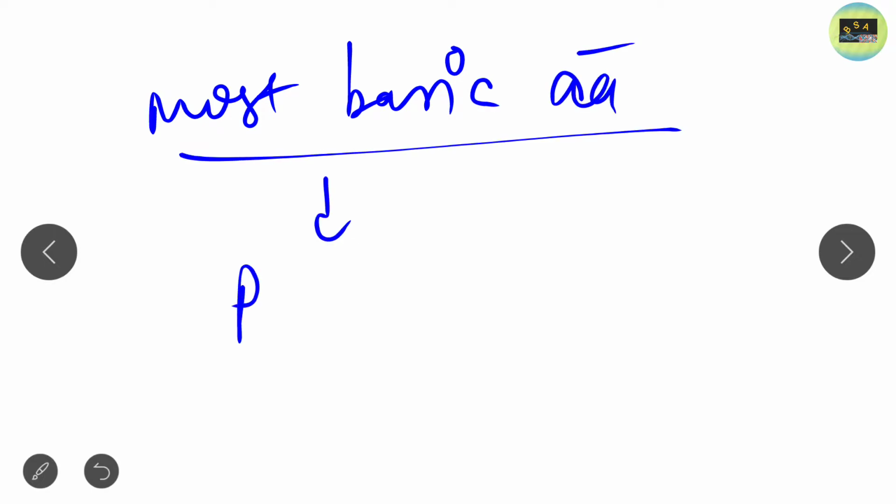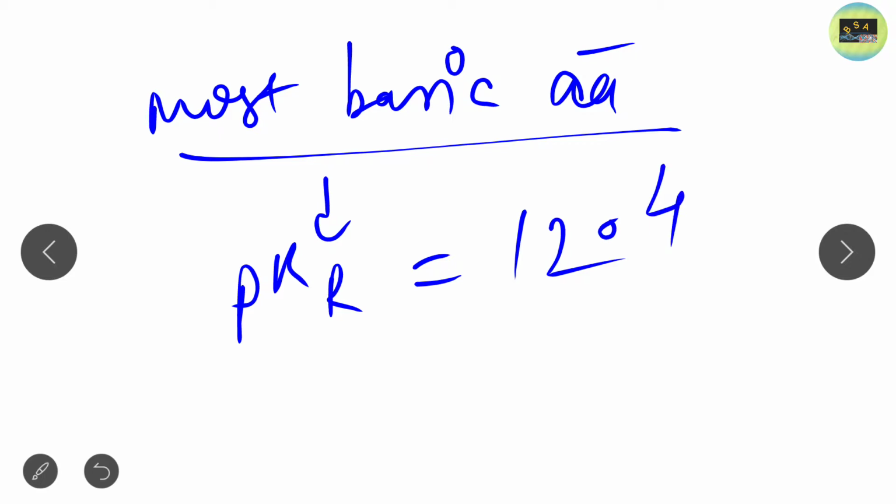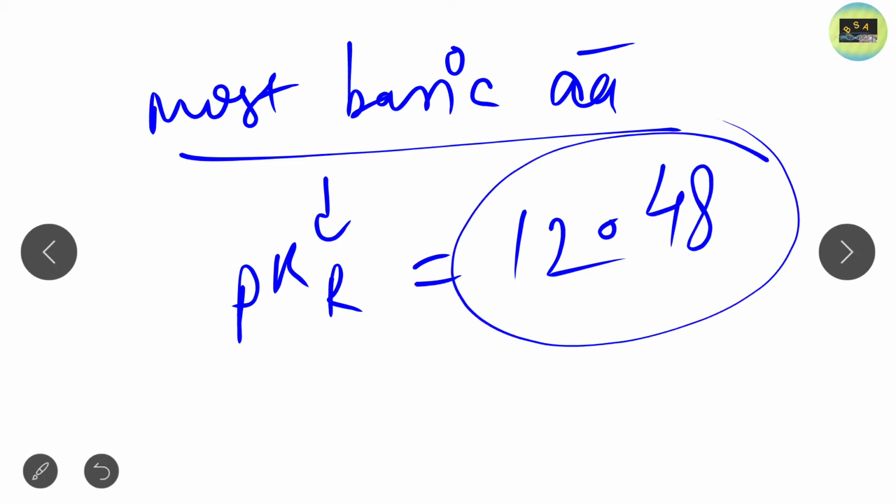It's because its pKr value is basically 12. The pKr value for arginine is 12. Okay, it is the most basic amino acid. Specifically, the pKr value of arginine is 12.48. Clear? So this is the structure of arginine.